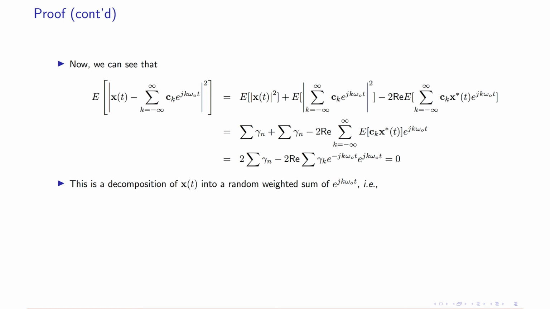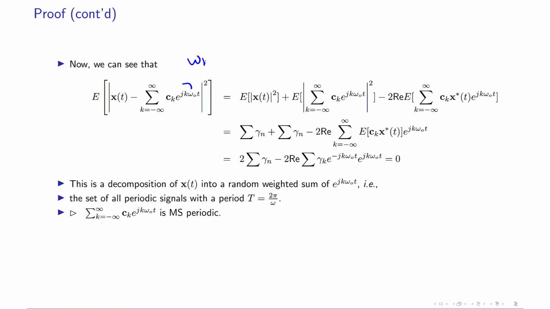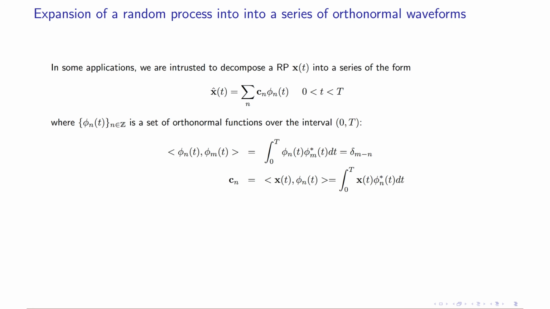So the proof is very easy and so on. So mean square periodicity, as long as you have line spectra and all these omega k is equal to k omega naught, if all of them are multiple integer factor of a common frequency, then they are mean square periodic.